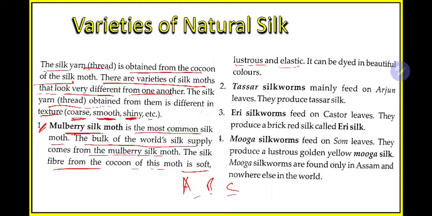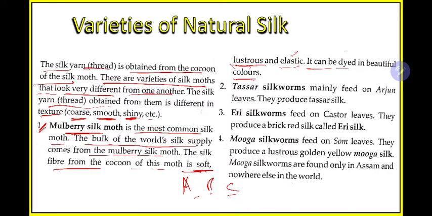What are the different features of the silk obtained from the cocoon of this mulberry type? They will be soft, then lustrous. Lustrous means they will have a shining color. Elastic means you can stretch them, you can pull them. It can be dyed in beautiful colors.